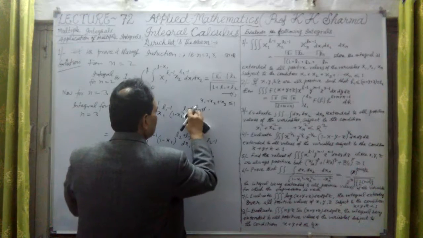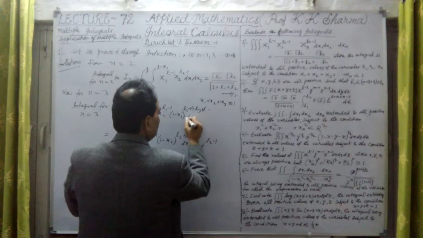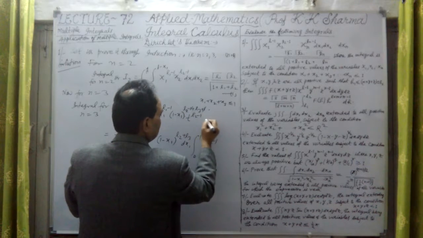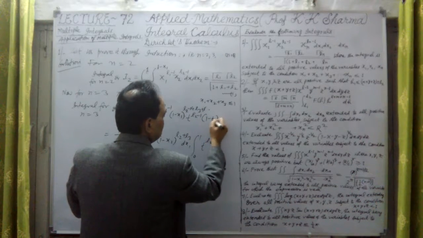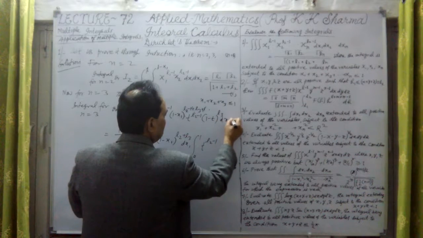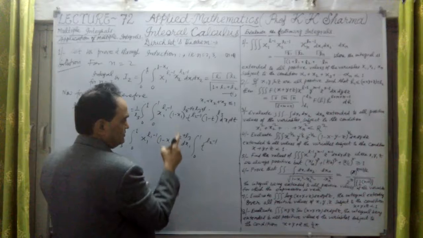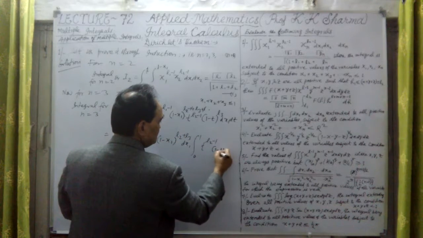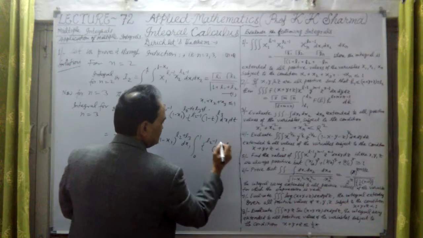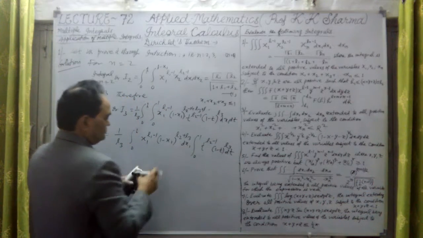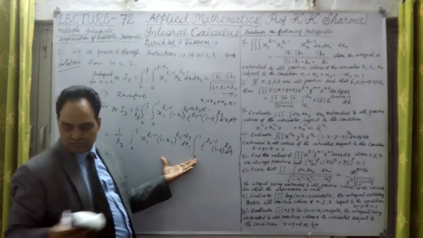This was t raised power L2 minus 1 into 1 minus t whole power L3 into dx1 into dt. This L2 minus 1 into 1 minus t whole power L3 is dt now, and dx1 we have taken. So these two integrals we have separated.